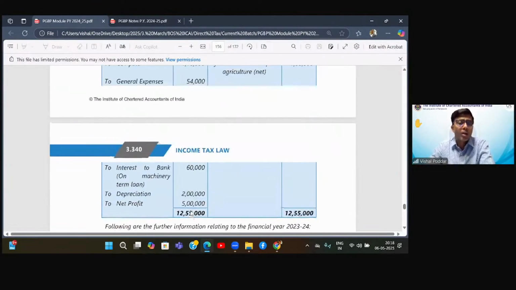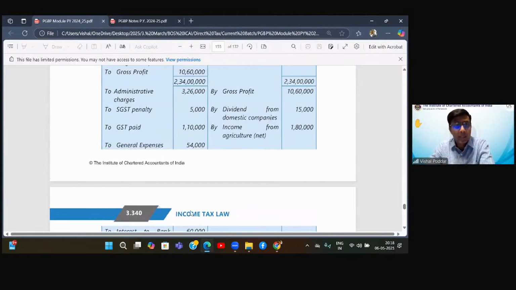Since they have not mentioned anything for this penalty, what will I do? What will I assume? I have the option of assuming whether the penalty is for reason of offense or not. If I assume the penalty is for the reason of offense, it will be disallowed.